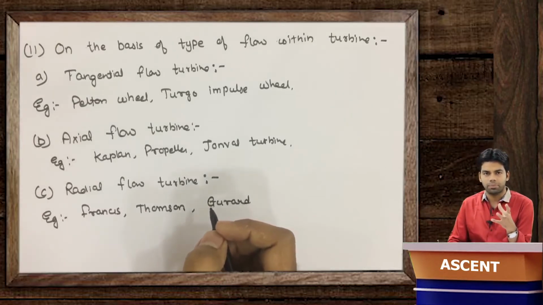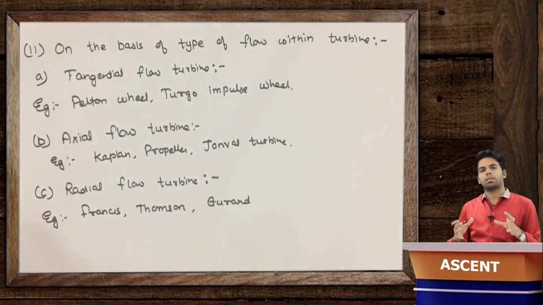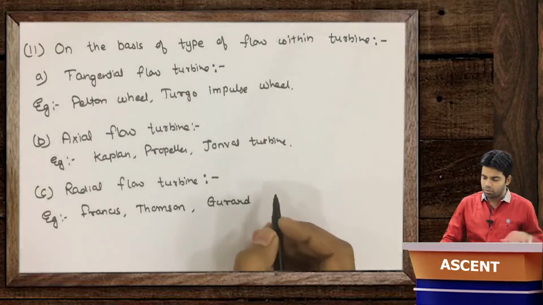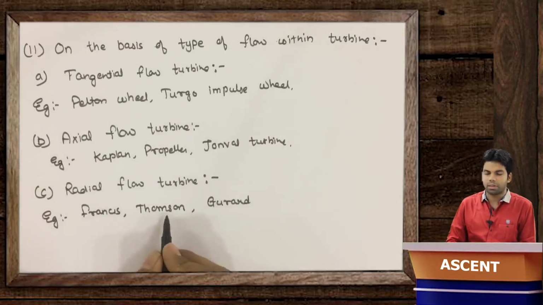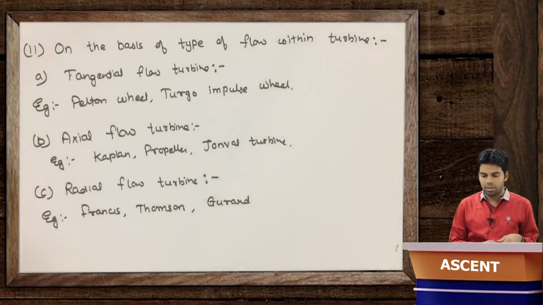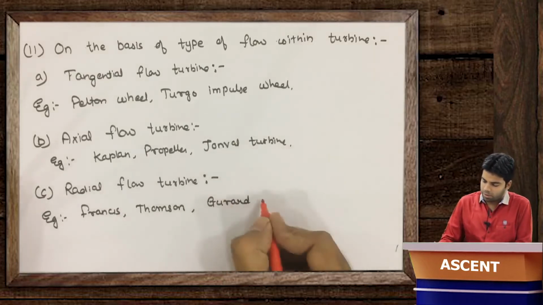Now this radial flow turbine can be either an inward radial flow turbine or an outward radial flow turbine. Inward radial flow turbine means when the water is entering from outside to inside in the radial direction. The Francis turbine, Thomson turbine and Goddard turbine are inward radial flow turbines.